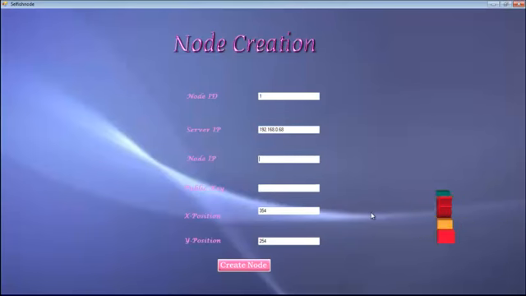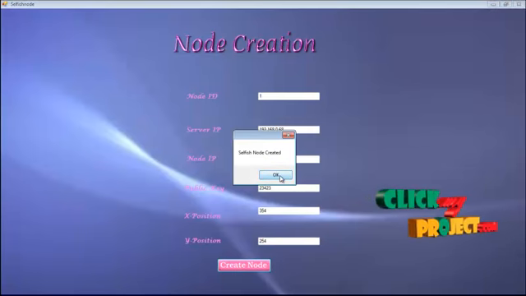And node IP also the same, that is server and node are present in this same network, so we have to give the same IP address, that is 192.168.0.68, and we have to give a public key which should be a 5-digit number, and X position, Y position is given by default. Then create the node. So selfish node is created.